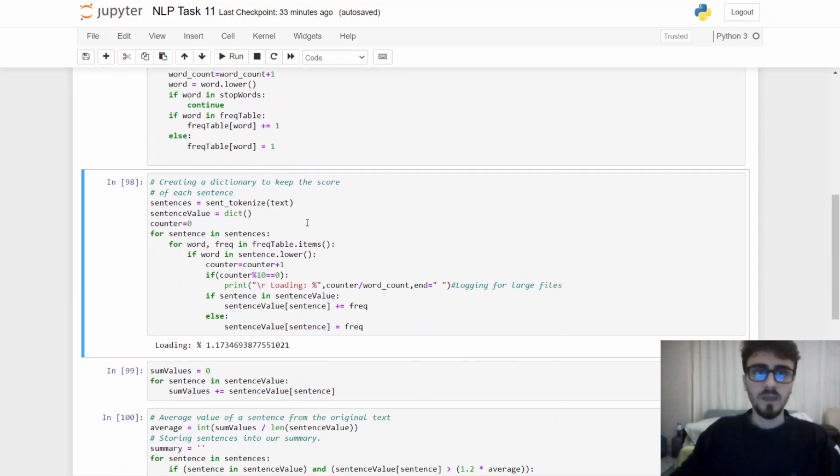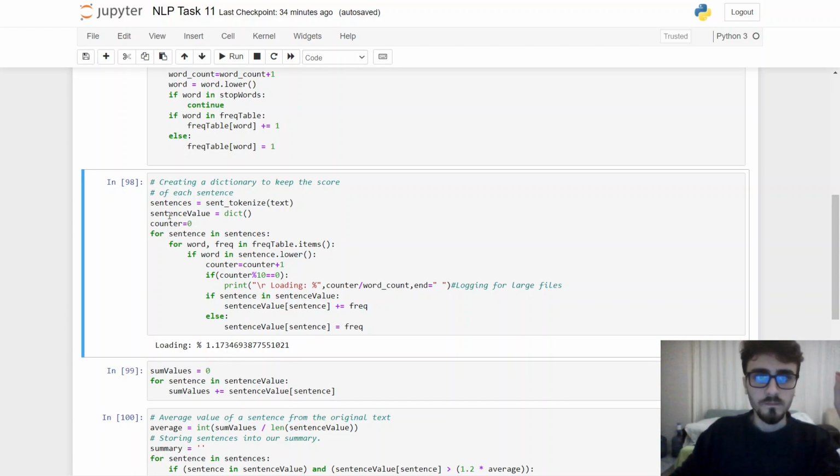It works like that. And here we're creating another dictionary to keep the score of each sentence. We're using the frequency of words to find the frequency of sentences. I also implemented logging for large files because we want to see how it's going.